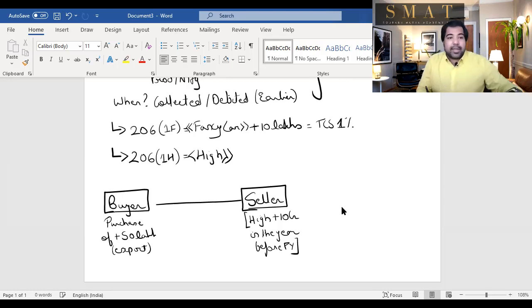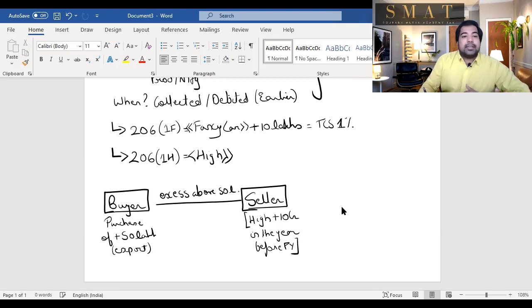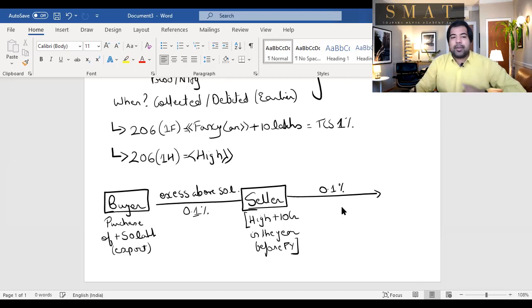So there is a seller who's selling goods to a particular buyer, and the buyer has bought worth more than 50 lakh rupees, excluding export. Excluding that, if it's more than 50 lakh rupees, then on the excess above 50 lakh, there is a TCS of 0.1%. Just a very small amount, because the government wants to know who is buying such large quantities from the seller. So the seller above 50 lakh rupees will collect, not on the entire thing. It's the exception, guys. Above 50 lakh will collect 0.1% and he will pay to the government.